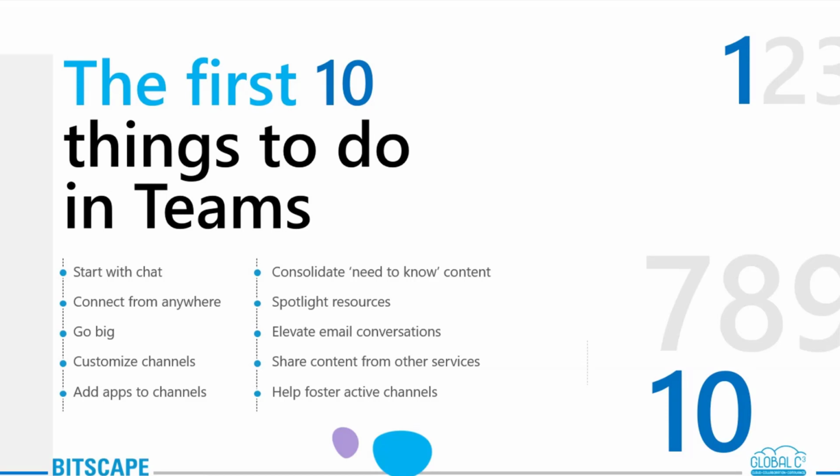When I say you go big, how we can go big is that you will be able to create larger teams with dedicated channels to collaborate on specific topics, let's say you are working on a project. So for any specified discipline that you are working in, you can create larger teams with dedicated channels.